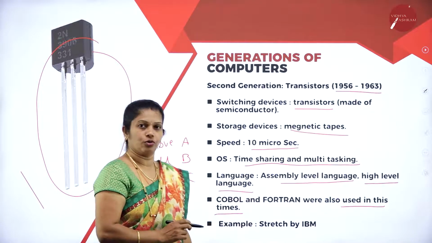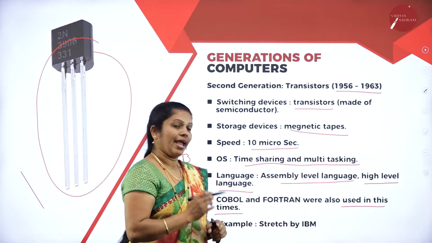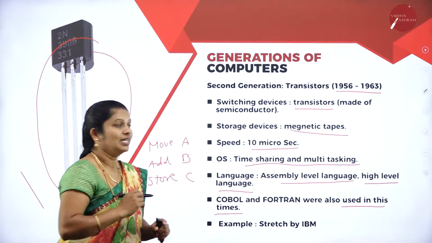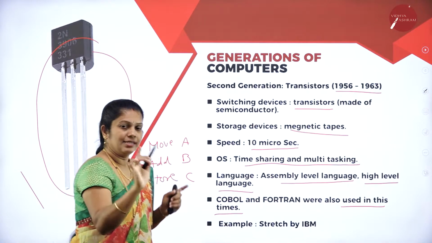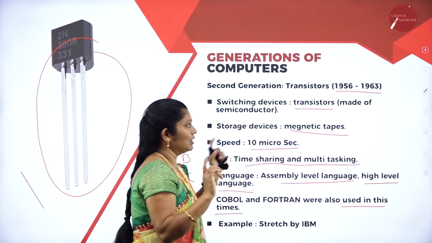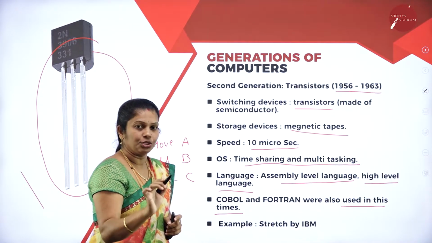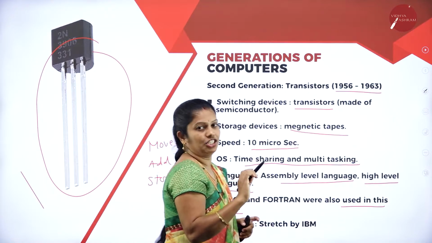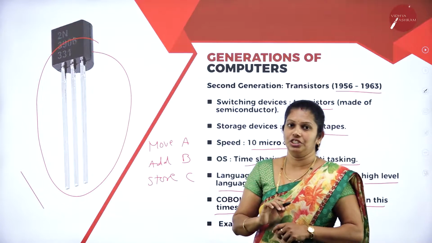COBOL and Fortran languages were introduced at this time. An example of a second generation computer is the Stretch by IBM. The main thing in the second generation is that they used transistors, and for storage purposes, magnetic tapes were used. Power consumption and heat production are both less compared to the first generation.